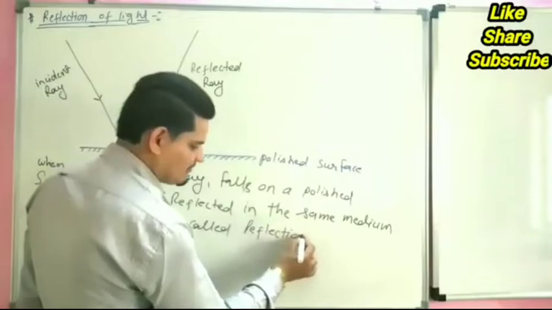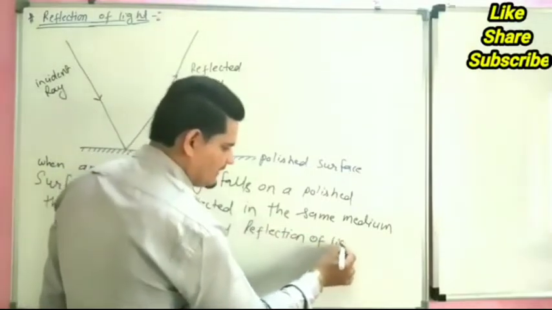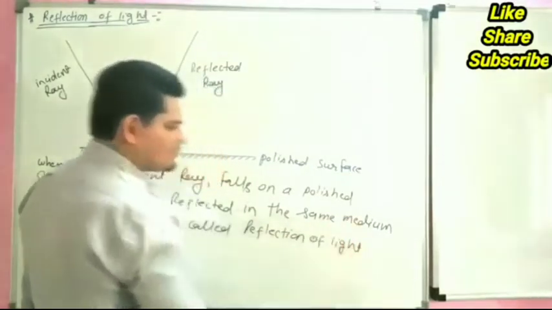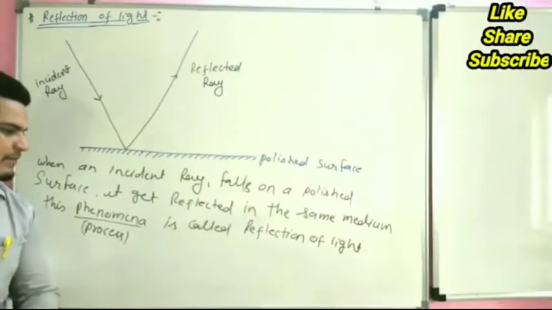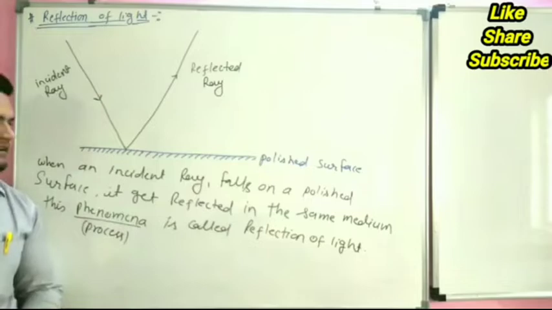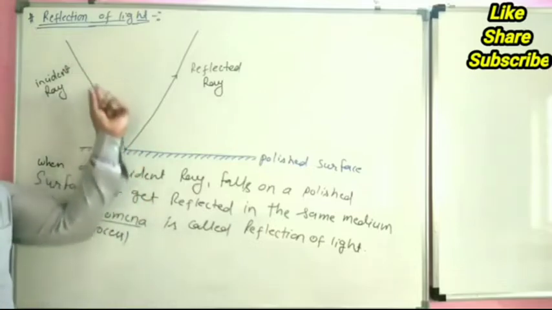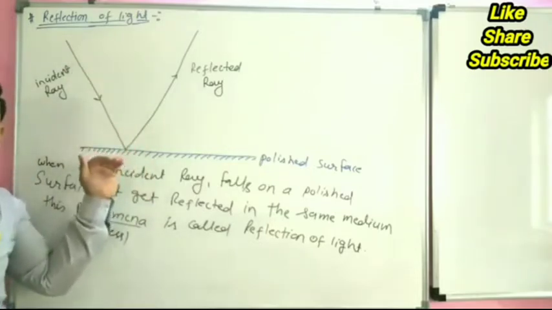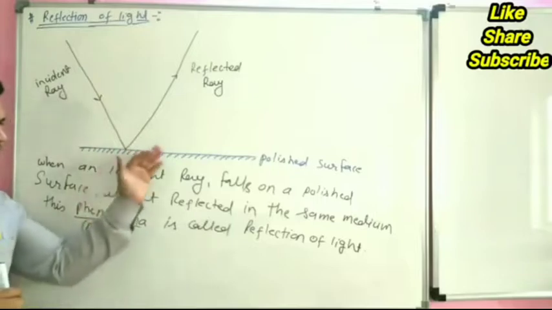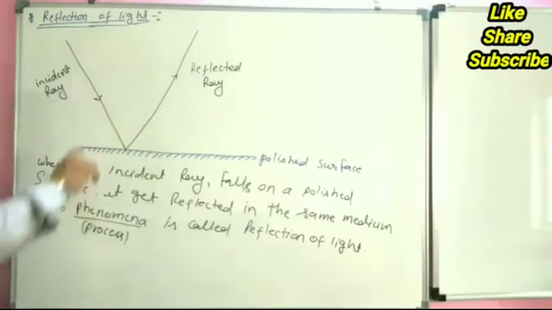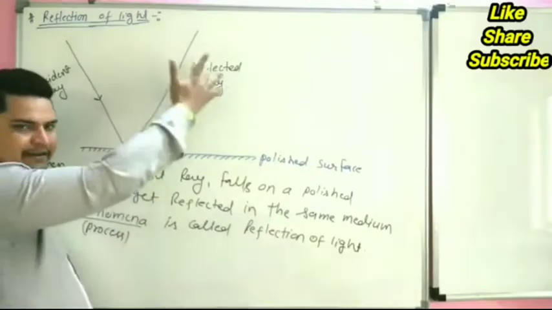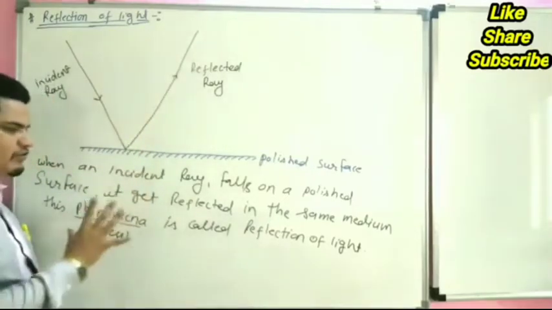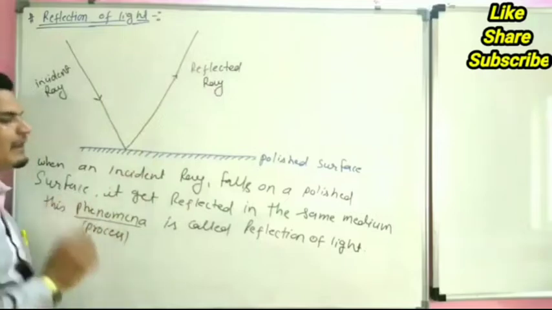This process is called reflection of light. So what is reflection of light? When an incident ray falls on a mirror or any polished surface, it gets reflected in the same medium. This phenomenon is called reflection of light.